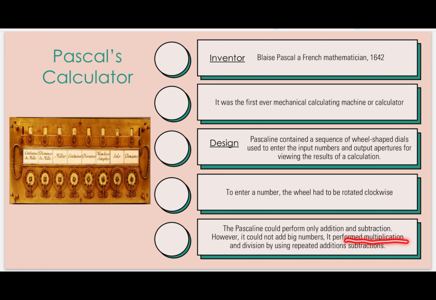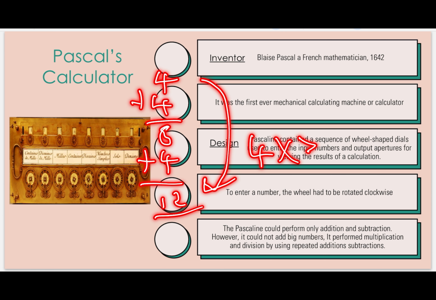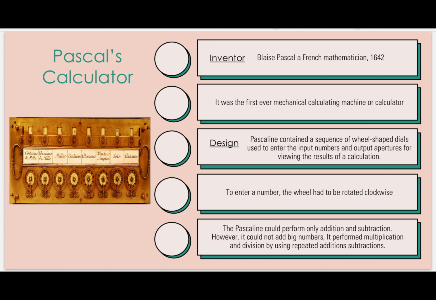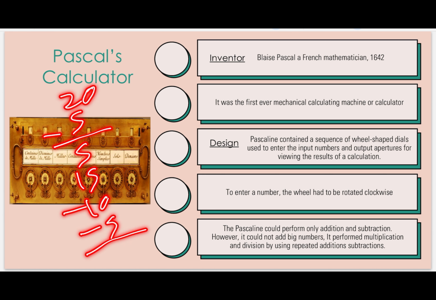And it performs multiplication and division by repetitive addition and subtraction. Means if I want to multiply anything, basically what I will do, for example, 4 plus 4, 8, plus 4, 12, like this. If I want to calculate 4 into 3, I will do 4 plus 4 plus 4. Then I will get the answer 12. And same for division, meaning subtract. For example, 25. So I will minus 5, 20, minus 5, 15, minus 5, 10, minus 5, like this, 0.